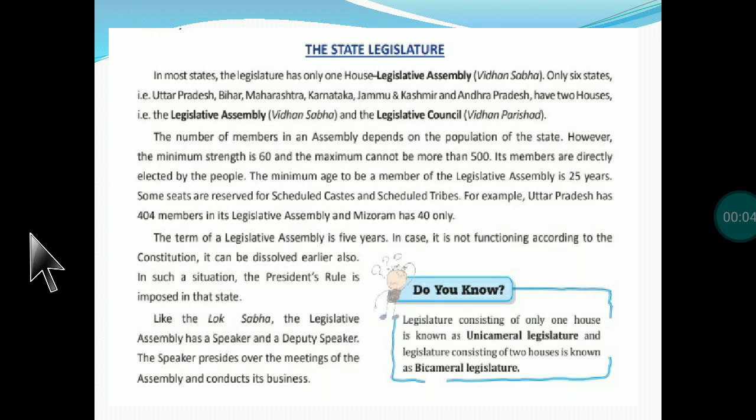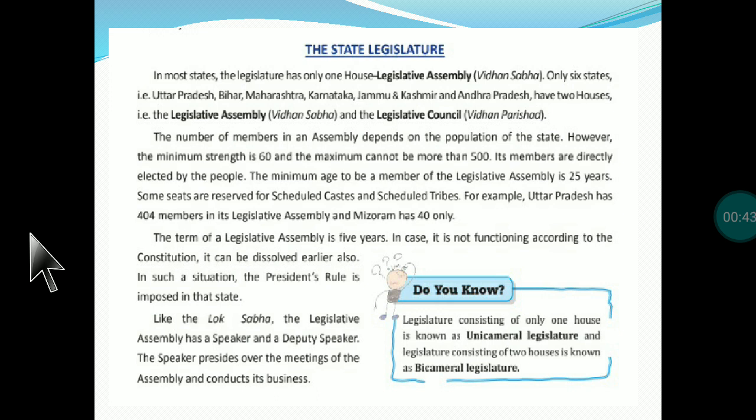We will resume this topic again. The state legislatures. In part 2, we will continue this topic. State legislature, we have talked about the different states where we have bicameral government. The number of members in an assembly depends on the population of the state. The maximum is 500 and the minimum is 60, but it depends on the population of the state. It can be less than 60 or more than 500, but not more than 550.